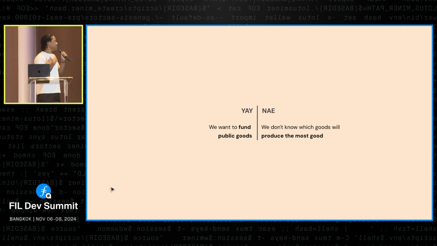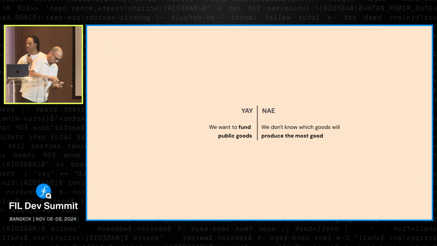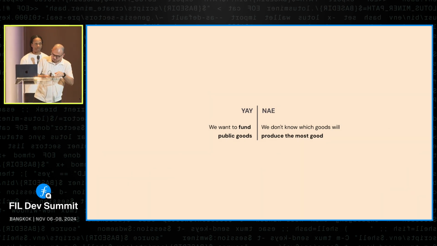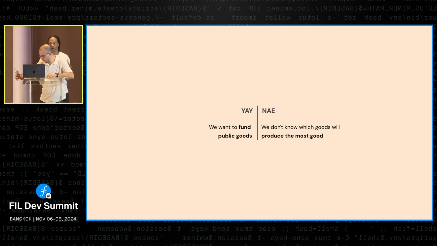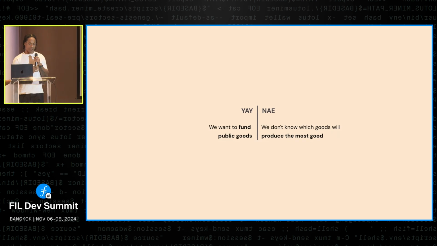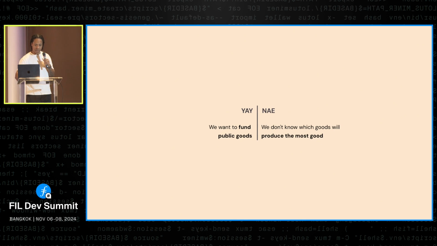So we have this world where we definitely want something. Positively, we want to fund public goods, but it's going to be a battle, apparently. We want to fund public goods, but we have a complication, which is that we don't know which goods to fund. Beforehand, we don't know what the actual amount of good will be for each producer, and so we end up with this problem where we could distribute funds anywhere, and we could end up funding the wrong things. This is a classic problem of public goods, apart from the free rider problem. So we don't know which goods will produce the most good. How do we figure that out?